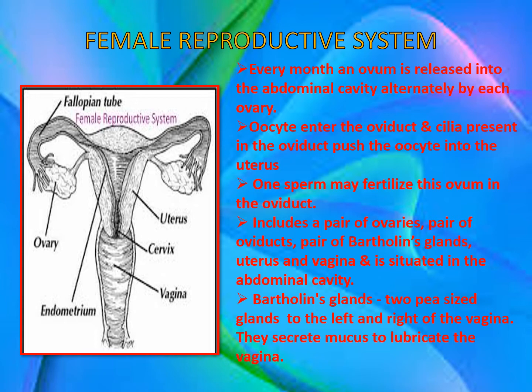Bartholin's glands are two pea-sized glands to the left and the right of the vagina, and they, like the Cowper's glands in the male, have the same function to secrete mucus, to lubricate or to moisten the vagina.